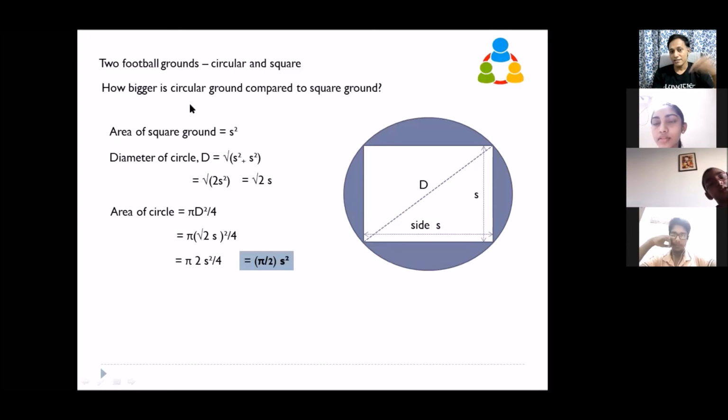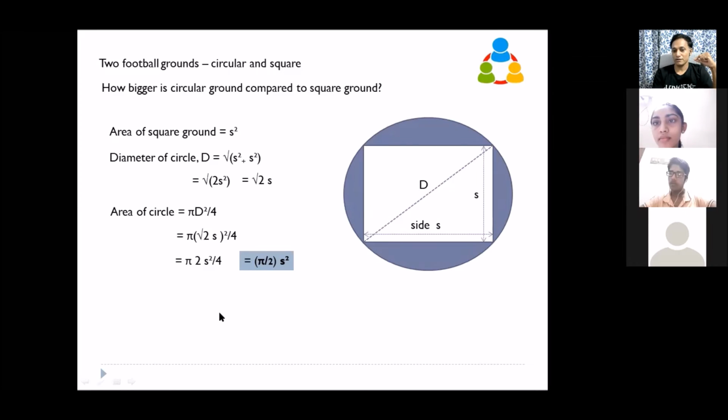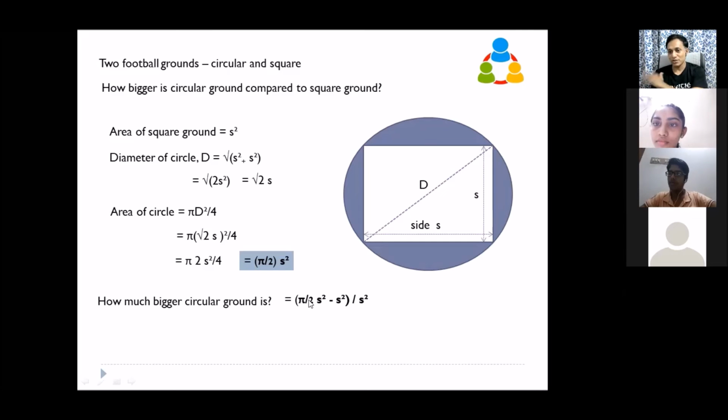Okay. So here it is circular ground's area, which is this, minus square ground's area, which is this, divided by, that is important, square ground area, into 100. So that is pi by 2 s square minus s square, by s square, of course into 100 should be there. Do you know how we do such things? S square is there in all three terms, so you can take this s square out and it will cancel.